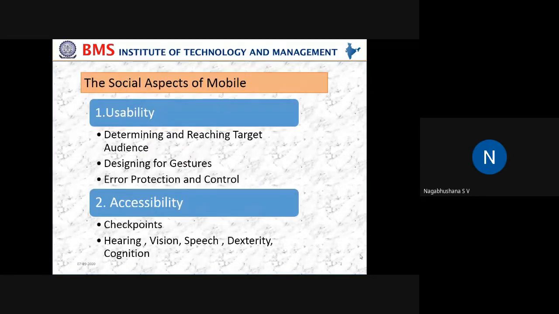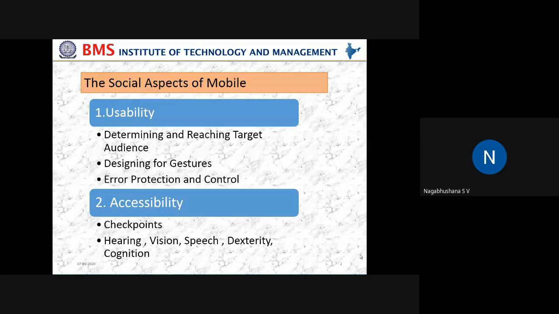Okay, fine. So in my previous class, I was talking about mobile information design, where I was giving information about information display. Then I was talking about the various contents and the kind of navigations that you have to do.